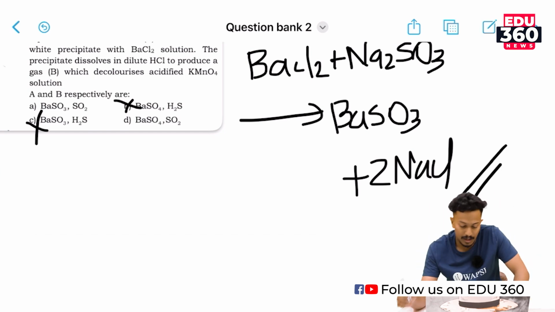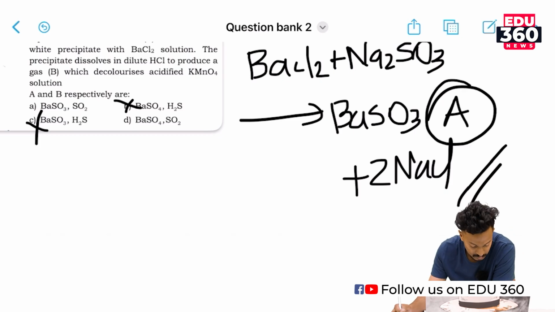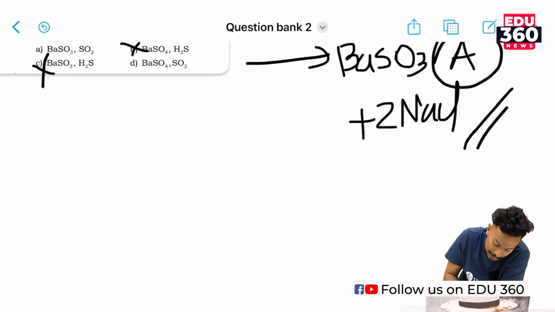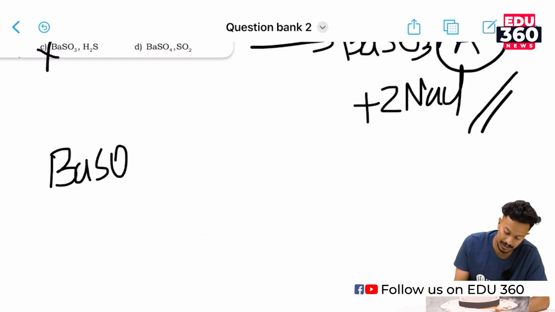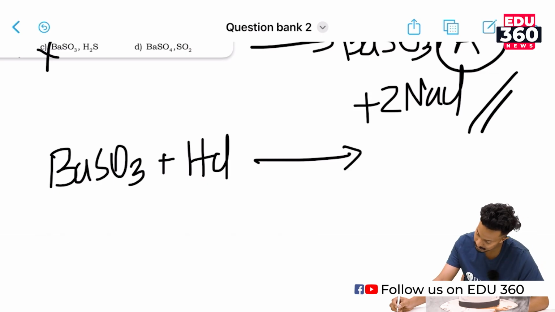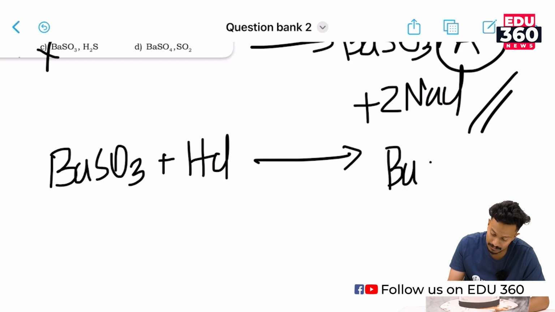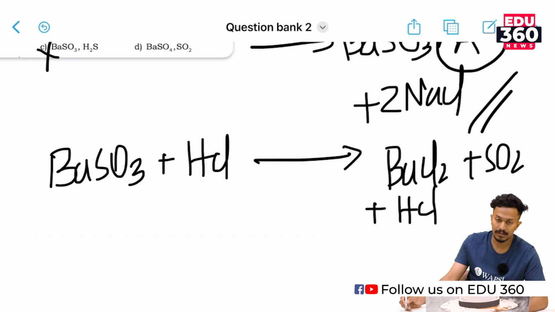This is compound A, BaSO3. When BaSO3 is treated with hydrochloric acid, BaSO3 plus HCl gives barium chloride plus SO2 and water.